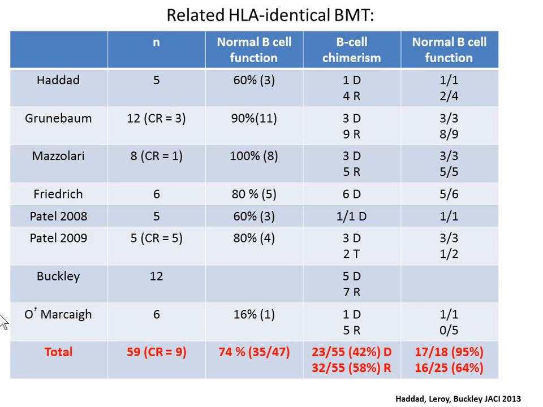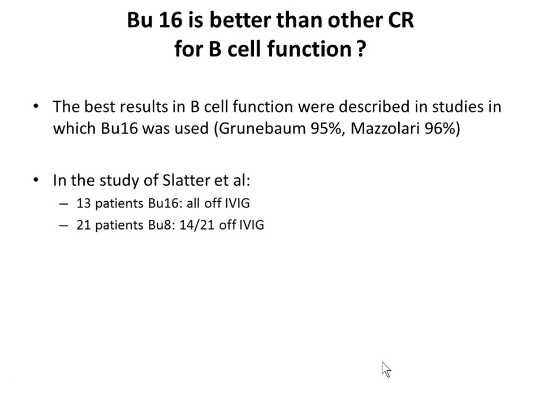Some did, and actually it shows the same, that in this case most of the patients are not conditioned, and something like 60% of the patients have a normal B cell function. Another thing that I found in those manuscripts, in all the papers where the B cell function was very impressive, very good, they almost all received Bu16. That is a high dose of busulfan that most of the transplanters don't usually use for a SCID patient because they are afraid of hurting the patients with this kind of dose.